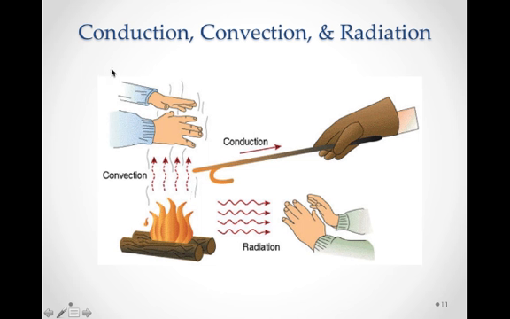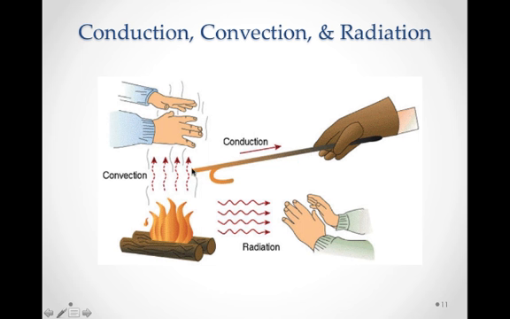So we've talked a little bit about heat and heating, but now we need to talk about the 3 different ways that we can heat a substance or system or object. The first to talk about here is conduction. If I had a rod here and I put it near a fire or in a fire, heat would be conducted up that rod through the molecules in the rod.